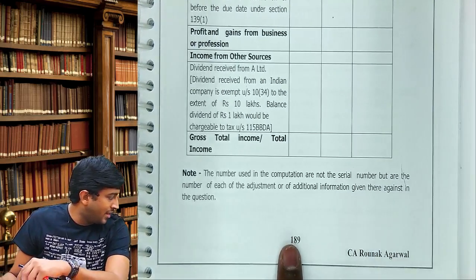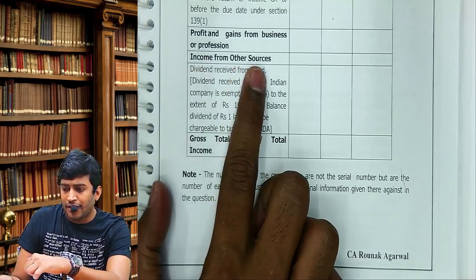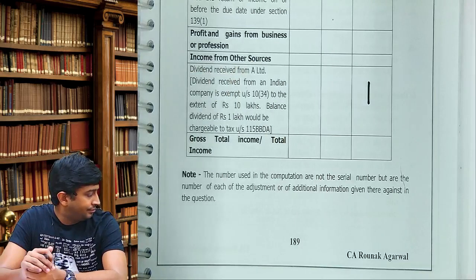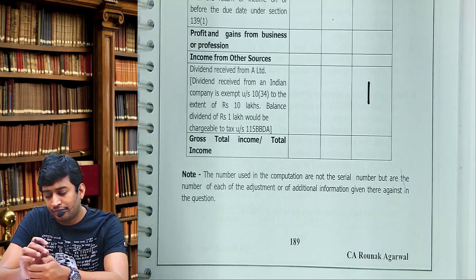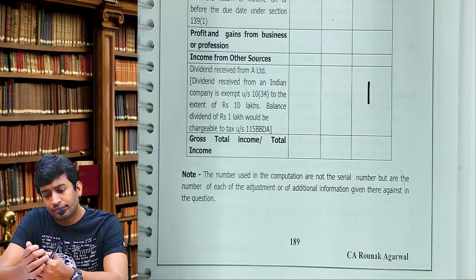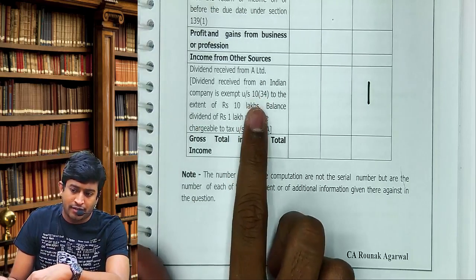Come to page number 189. You will find income from other sources, in the last column, 1. Now read the paragraph. Read this paragraph.